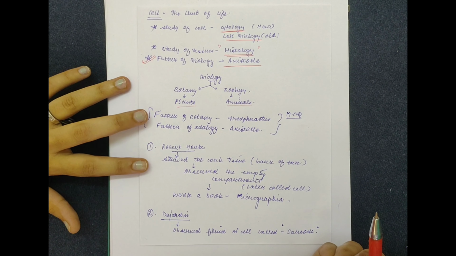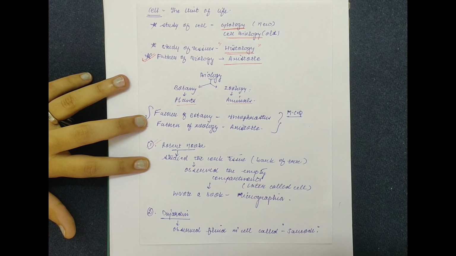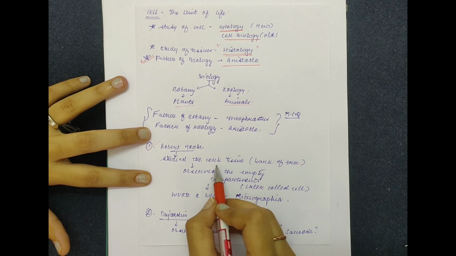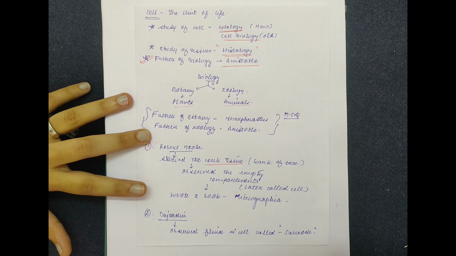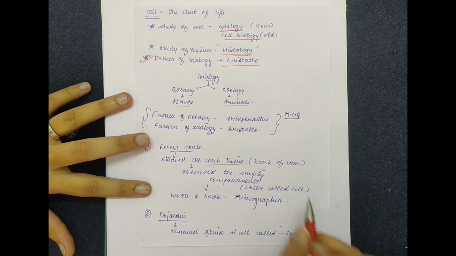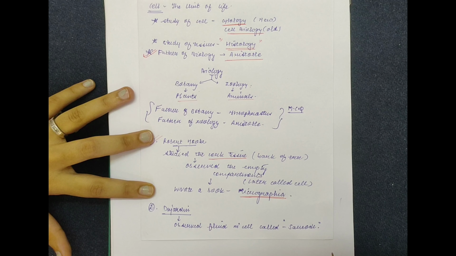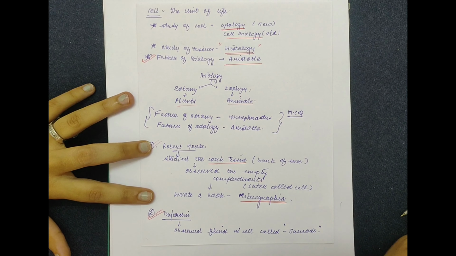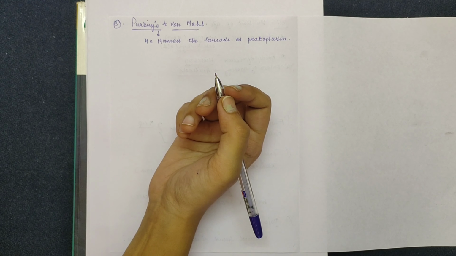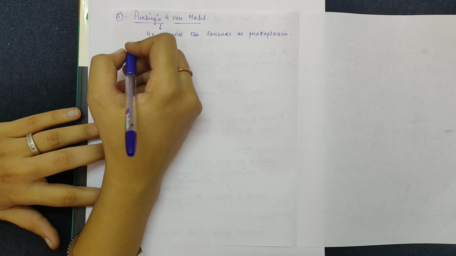There are a few main scientists who gave their basic discoveries for the cell. First is Robert Hooke. He studied the cork tissue from the bark of the tree. He observed some empty compartments in the bark of the tissue, known as cells. On this topic, he also wrote a book known as the Micrographia. Dujardin observed the fluid in the cell, called the sarcode. Another scientist was Purkinje and von Mohl. He named the sarcode as protoplasm.